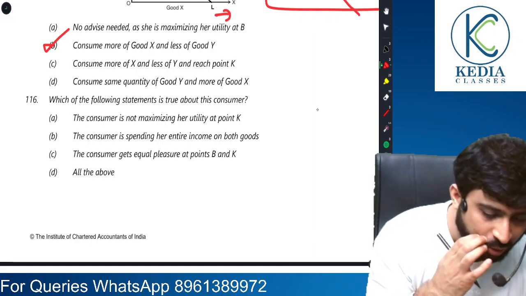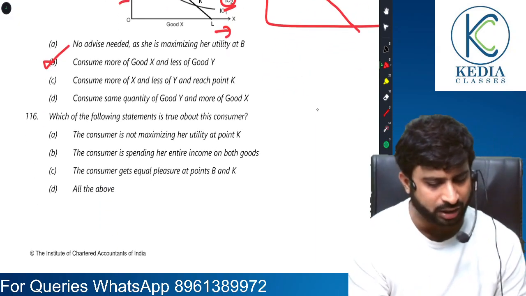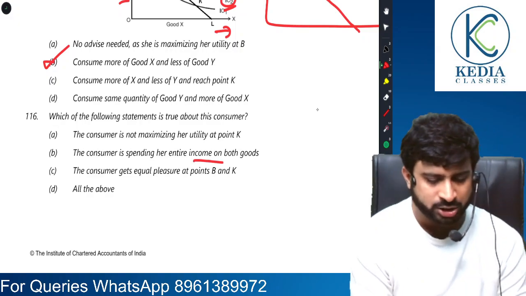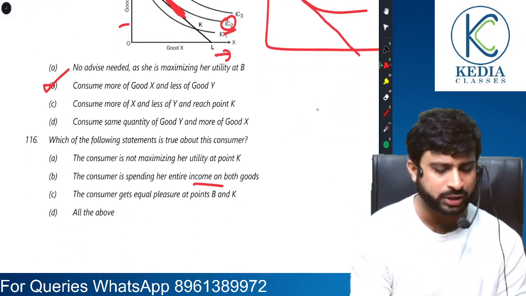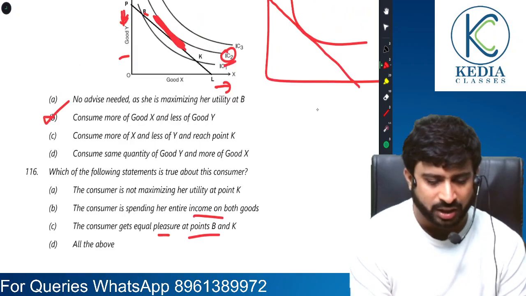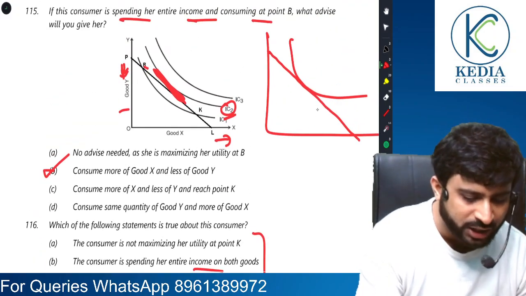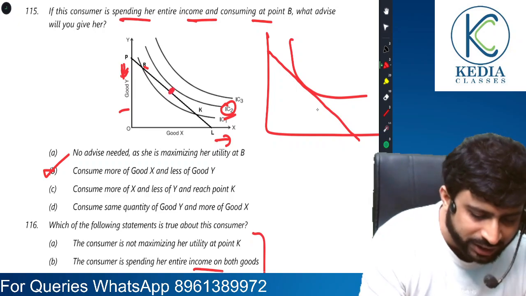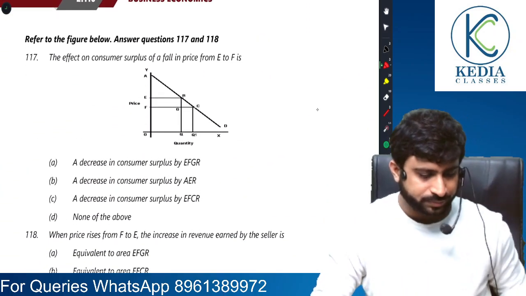Which of the following statements is true about this consumer? They are not maximizing their utility at K. That is definitely true. The consumer is spending her entire income. It is given that she is spending her entire income. And the consumer gets equal pressure at B and K. So all these three are true, because the consumer would be in equilibrium had they been making a tangent with IC2. So that's okay.